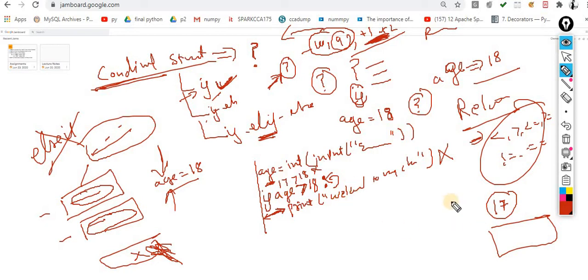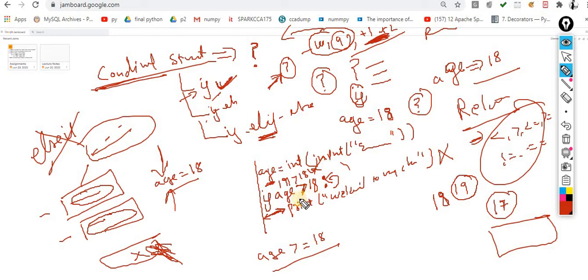But in the case the condition is true, let's suppose the user enters 19. In the case of 18, it won't work, because I made a clause here: age is greater than 18 only, not equal to. If you want to include the person whose age is 18, you have to write greater than or equal to 18. We studied it. So let's suppose this time the user enters 19. Now 19 is greater than 18, the condition is true. On the screen you will get the message, welcome to my club. So this is the funda.